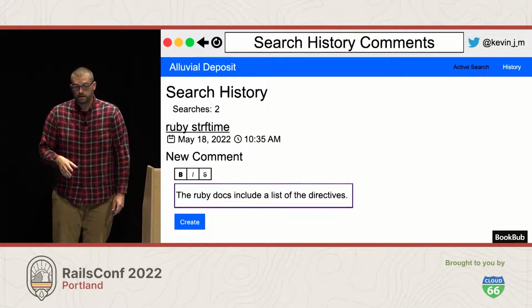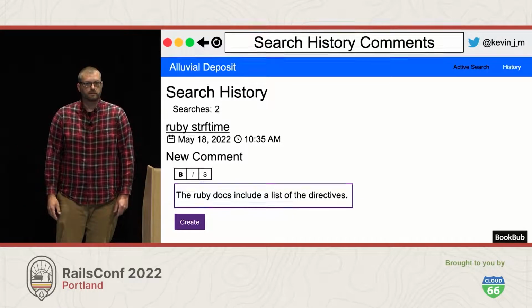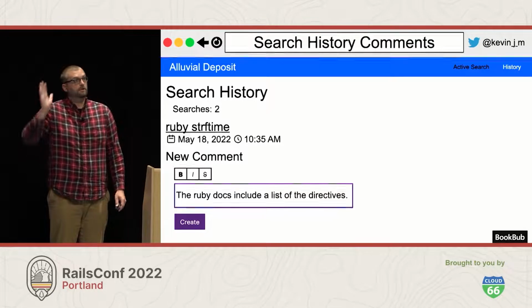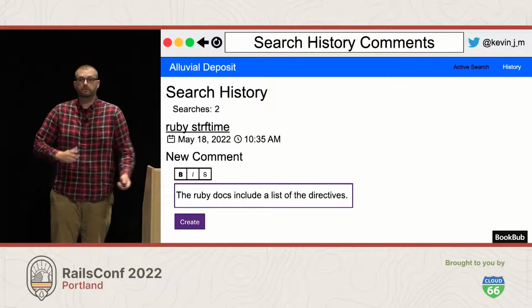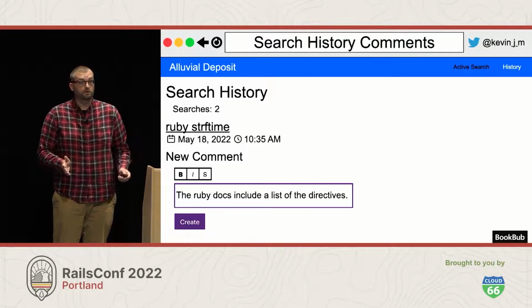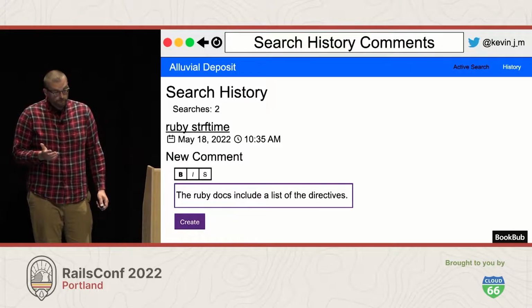We're testing it for the first time. We started typing a comment in our comment box. We hit the create button, and this is what happens. Absolutely nothing. It just sits there. We get no feedback. We don't know if it worked. We don't know if there was an error. We have no feedback whatsoever. So we got to figure that out.